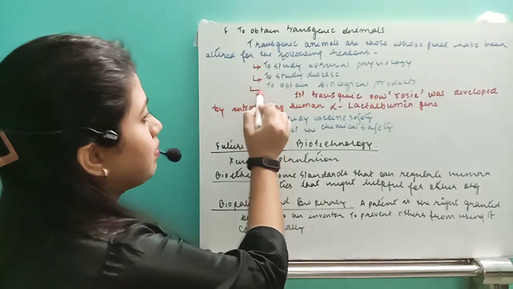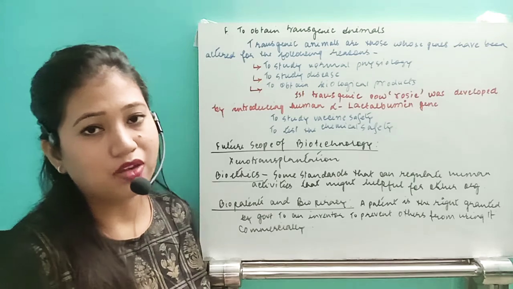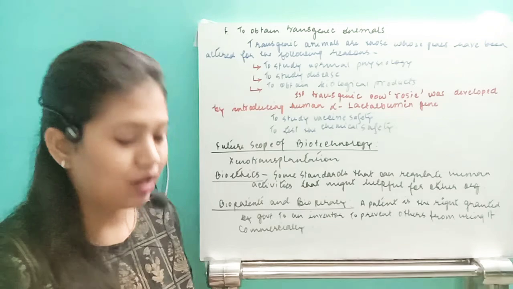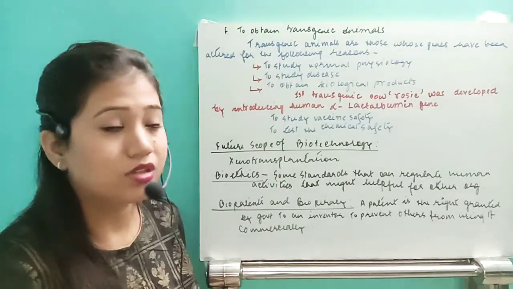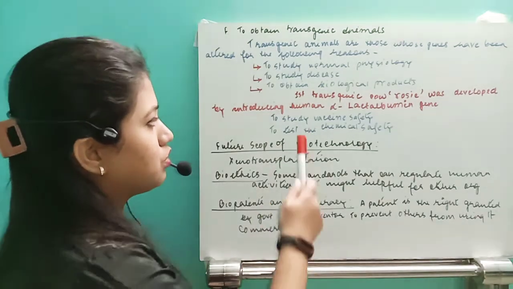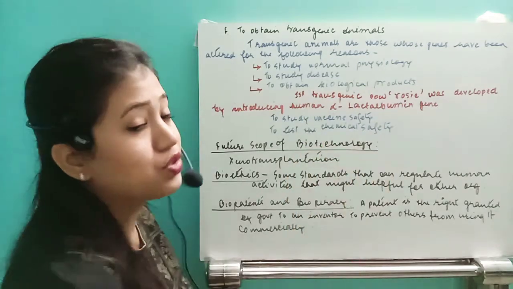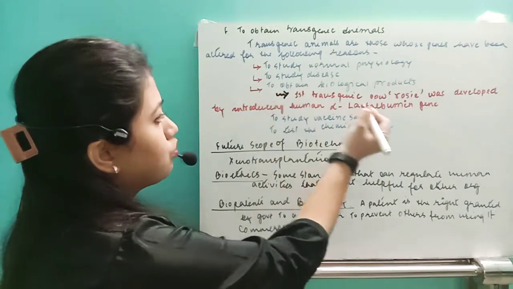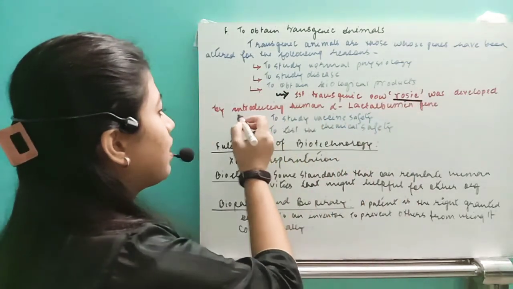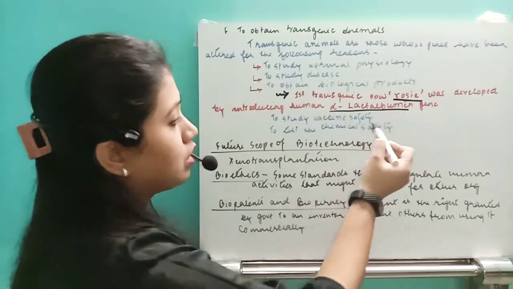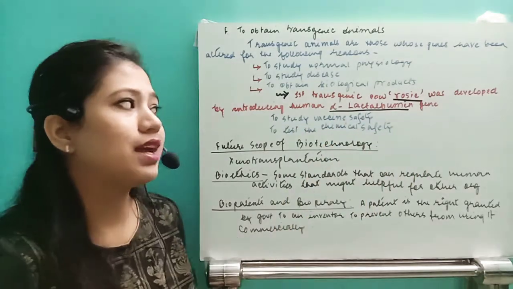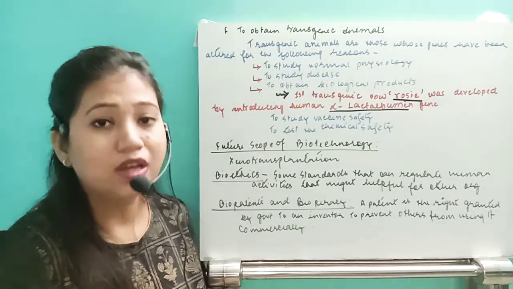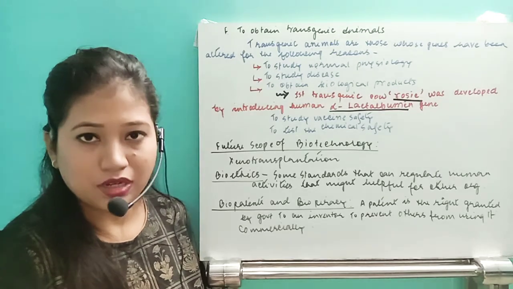Next one, to obtain biological products. To obtain biological products in a huge range, the transgenic animals have their genetic makeup altered. One example is the first transgenic cow, Rosie. This question comes in a number of times, that the first transgenic cow Rosie was developed by introducing the human alpha-lactalbumin gene.